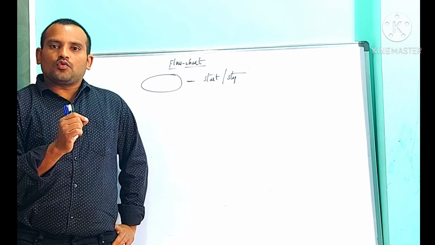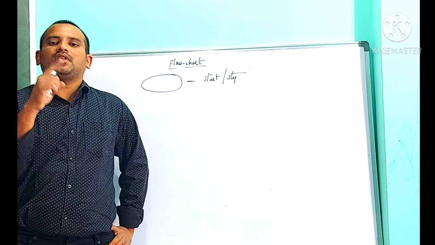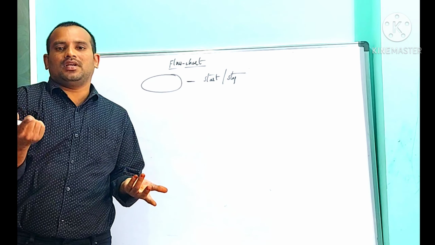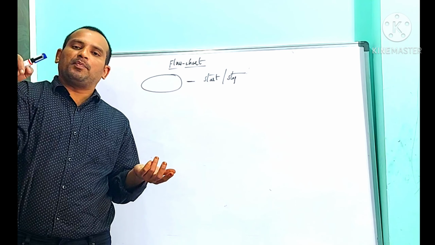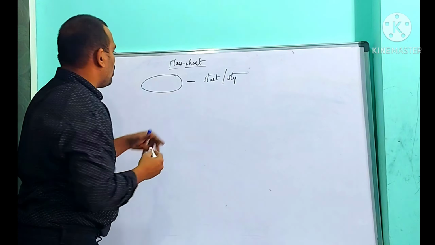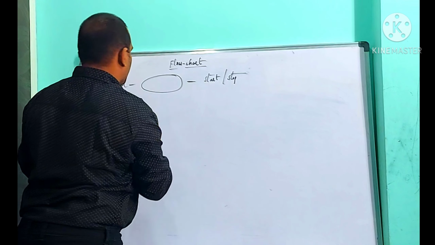Correct or not? So wherever you get start and stop, the corresponding step in the flowchart is the oval symbol start, oval symbol stop. Inside the oval symbol, we need to represent start or stop. This symbol is called the oval symbol. We are using this for start and stop.